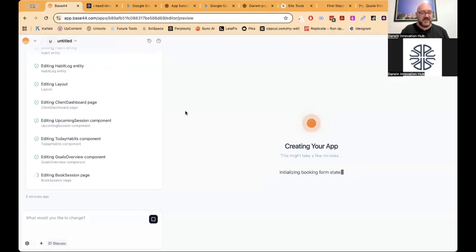So let's see, the app's now starting to come together. We're editing the book session page. So it's creating a session, it's creating a page to book sessions. So if I can build my own software and replace lots of different things that I already do, that's going to save me money.